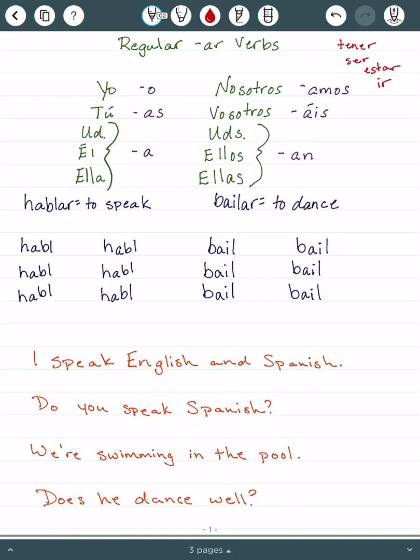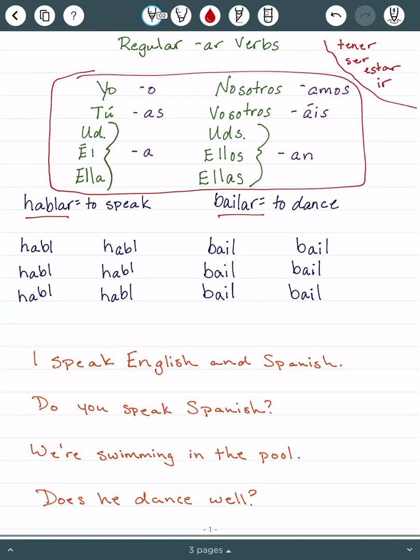So let's go back up here. The way that regular verbs work, the 4 verbs we already learned are not regular. So regular verbs, that's all the verbs in this chapter. The way that they work is you take the verb, like hablar or bailar. You first off need to know what they mean, so definitely be working on that. But then as far as actually conjugating them, we've got a set of verb endings that we want to memorize. And this is about to make your life a whole lot easier. You are more than doubling the amount of verbs you can use just in this lesson, all right?